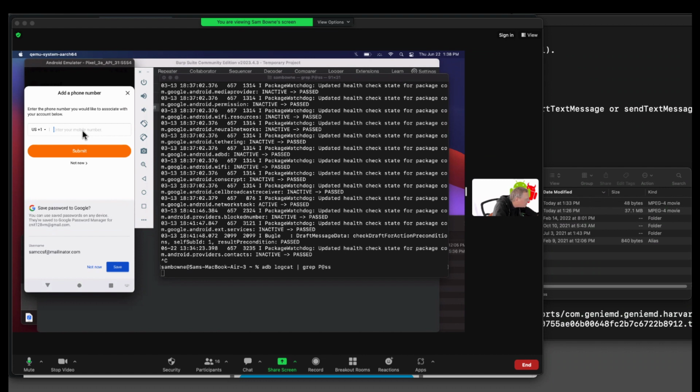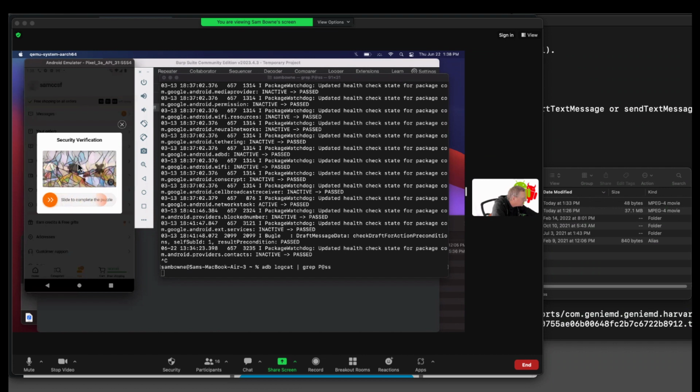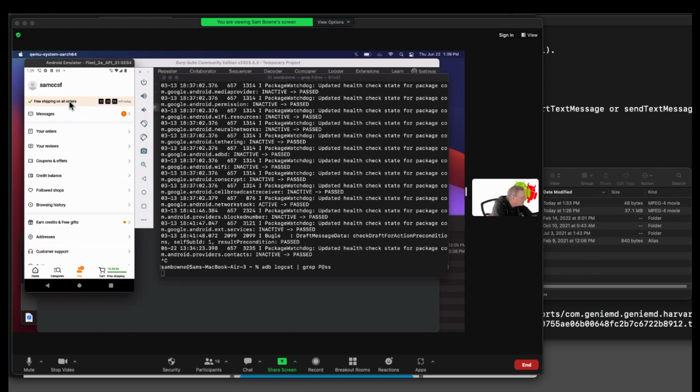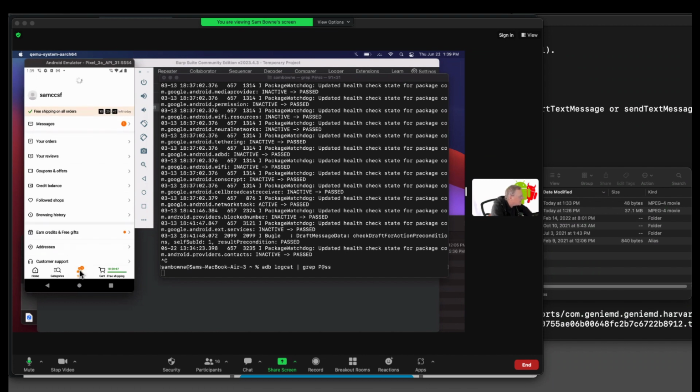Now I have to give it a phone number. I'm going to try, how about not now? That's good. A slide to complete the puzzle. Okay. Okay, now I've made an account and I've logged in. Now, I would like to be able to log out and log in. Let's see if I can figure out how to do that.